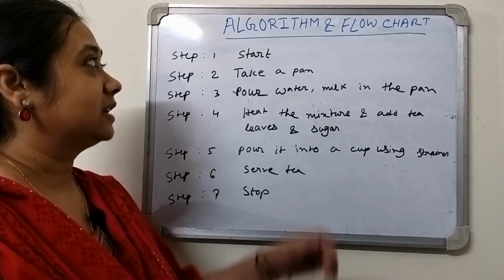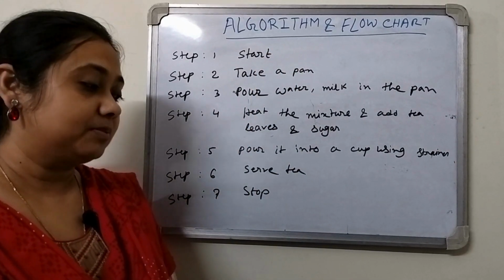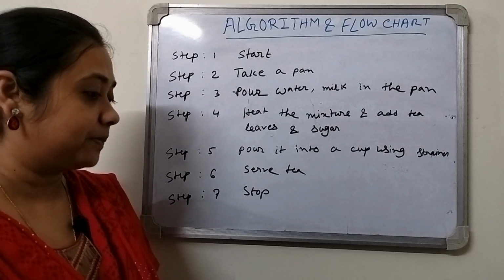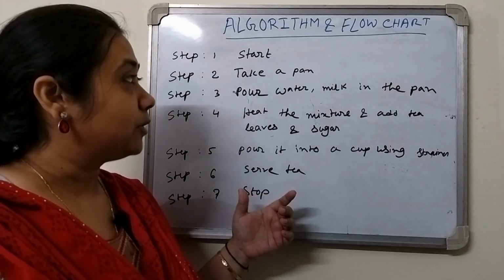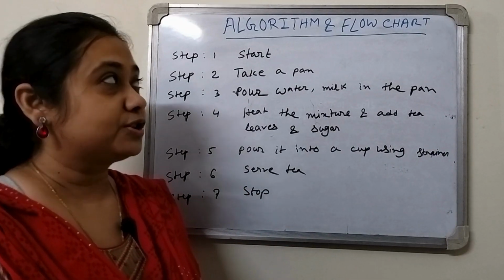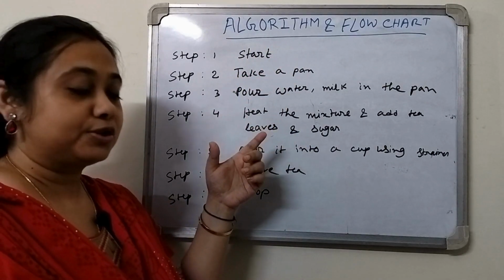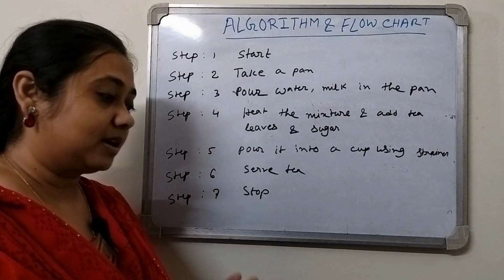So if we define the algorithm, what is the algorithm? Algorithm will be the step-by-step procedure to solve a logical and mathematical problem in the computer. So the algorithm will be the step-by-step procedure to solve a logical and mathematical problem in the computer.